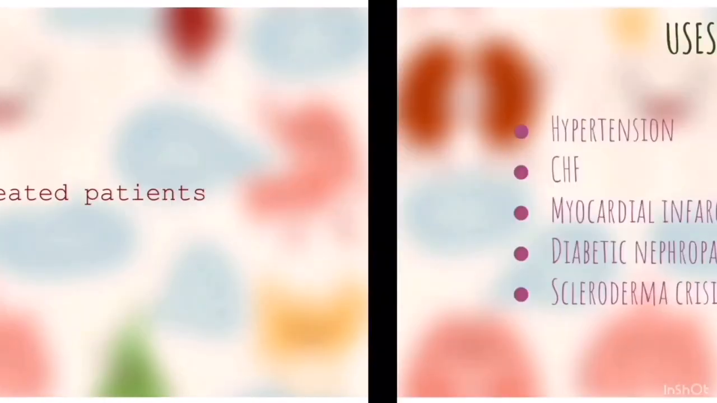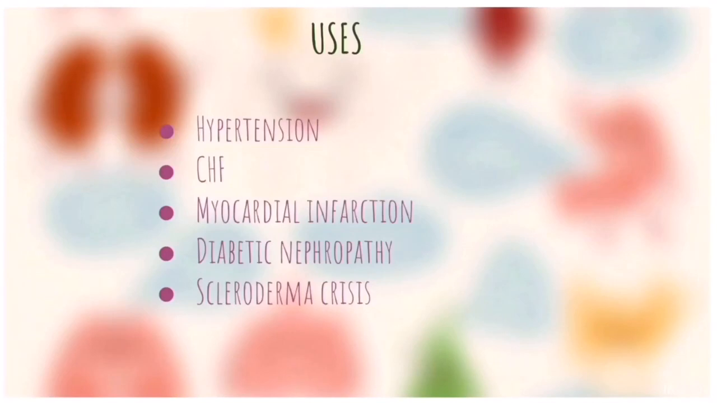The uses are hypertension, congestive heart failure and myocardial infarction. This is very important, three things: hypertension, congestive heart failure, myocardial infarction. We can use captopril in these three conditions, and it can also be used in conditions like diabetic nephropathy and scleroderma crisis. But the three very important uses of captopril are hypertension, congestive heart failure, and myocardial infarction. Keep this in mind.